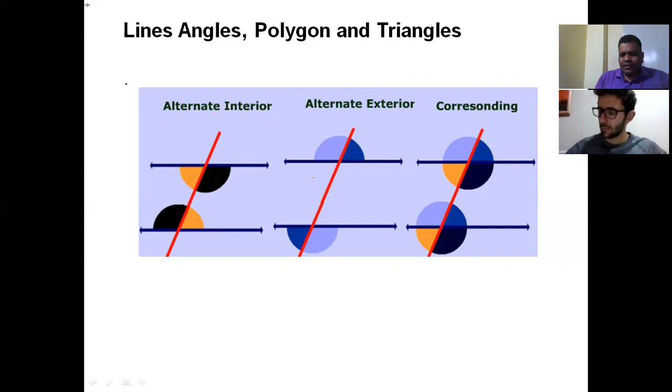Similarly, exterior alternate. This is equal to this, equal to this. Note, every time I'm keeping the lines parallel. If lines are not parallel, this idea will not work.